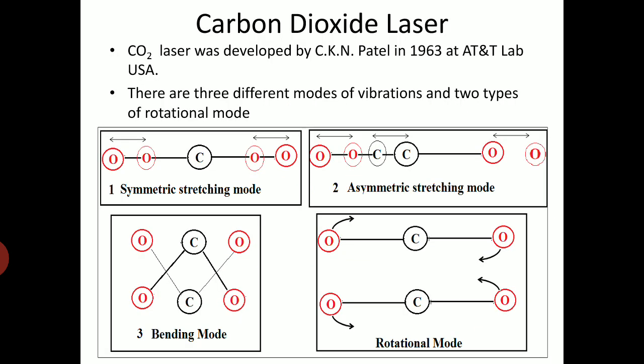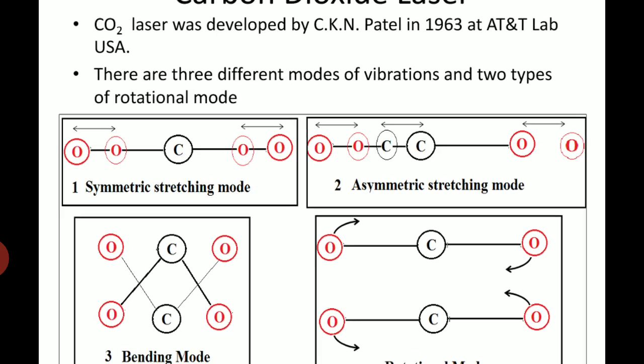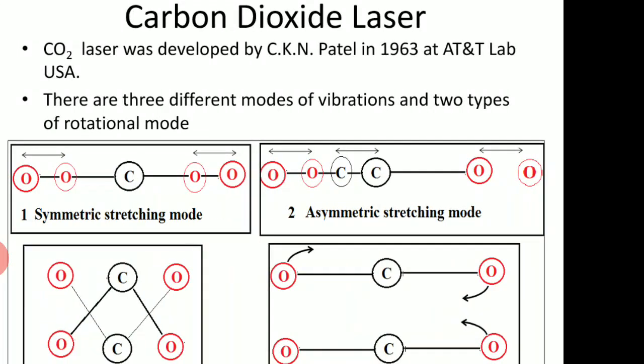Now with this background, we'll come to the different types of working lasers. As per the syllabus, the carbon dioxide laser is there. Coming to the carbon dioxide laser, this was invented by an Indian-origin scientist, C.K.N. Patel. In the year 1963 at AT&T Labs in the USA, he developed the carbon dioxide laser.